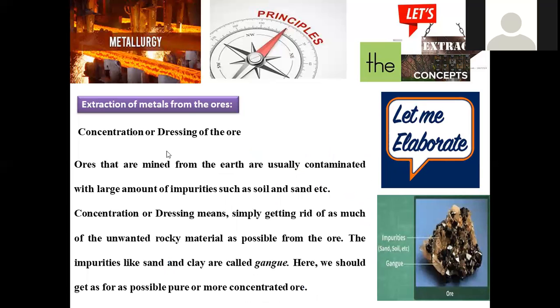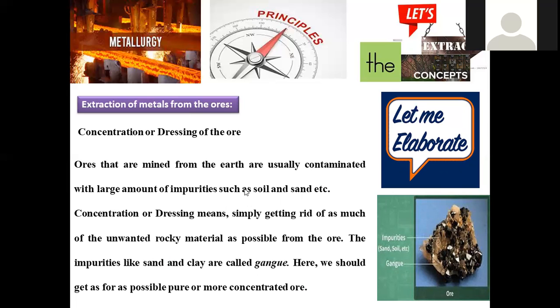Now we will go one by one in detail. So elaboration of the individual contents is going to be done here. The first part is concentration of the ore. In order to concentrate the ore, what do we have to do? We are taking a contaminated one. Just now we extracted this from the earth's crust by the process called mining. So this is a crude one, and many impurities are there with it.